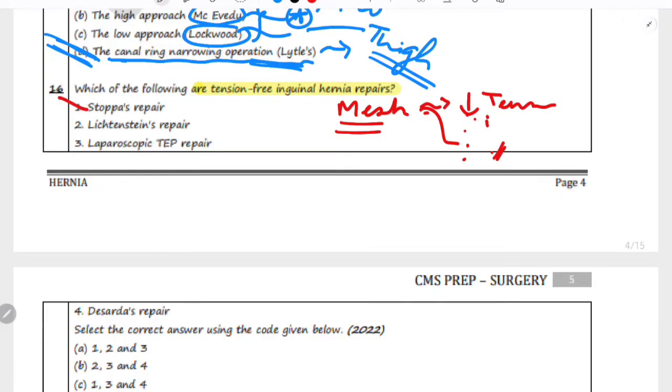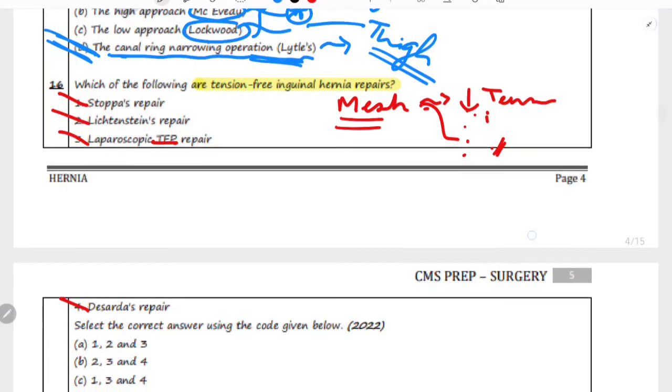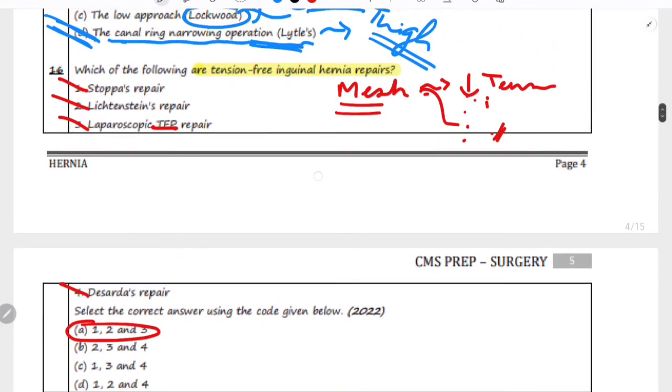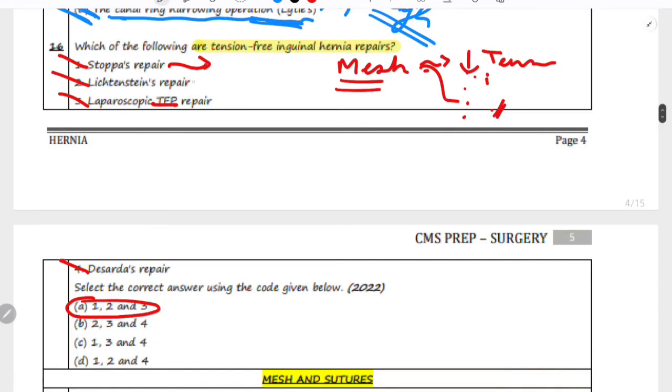In the following question there are four options. The first one is TAPP repair, the second one is Lichtenstein repair, the third one is laparoscopic total extraperitoneal repair, and the fourth one is De Sarda's repair. The correct option in this question is 1, 2 and 3. First, TAPP repair is a tension-free repair using mesh which is placed behind the abdominal wall to cover the defect. Lichtenstein is a widely used tension-free technique where the mesh is placed to reinforce the inguinal canal. And laparoscopic TEP repair involves inserting a mesh through a minimally invasive laparoscopic approach to repair the hernia, creating a tension-free environment.